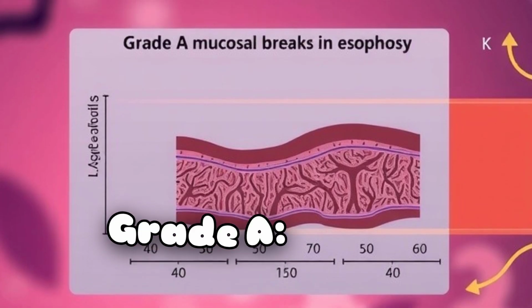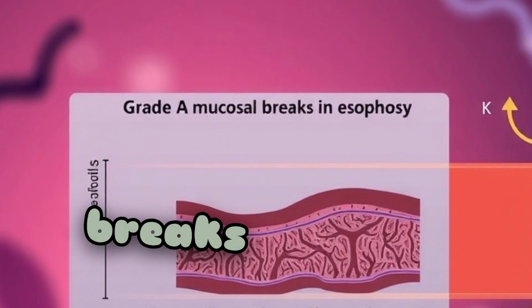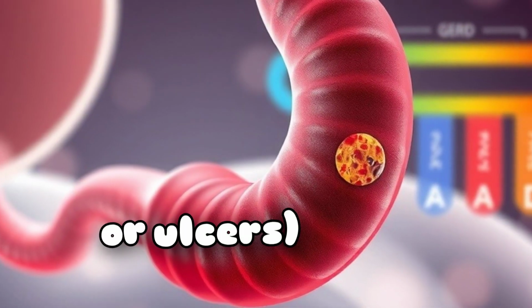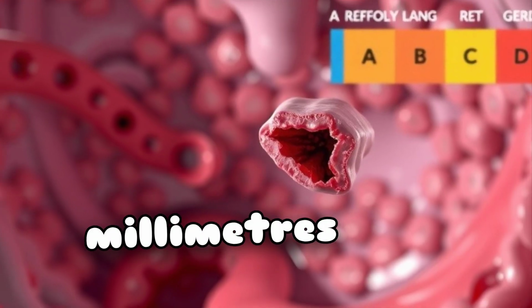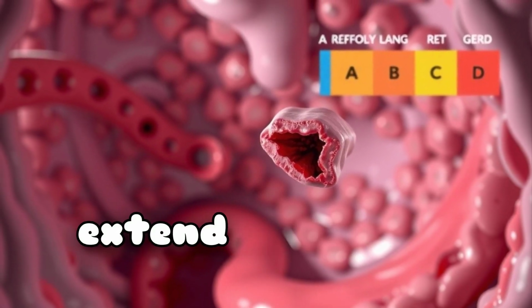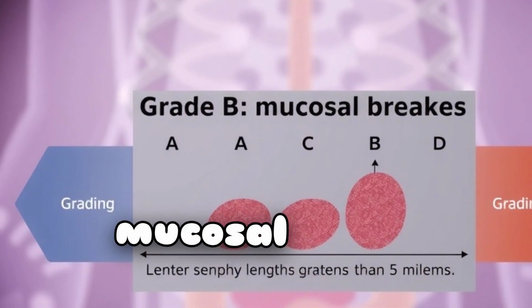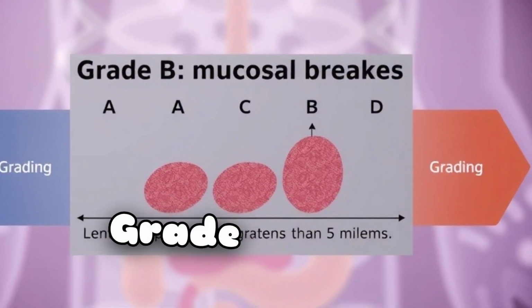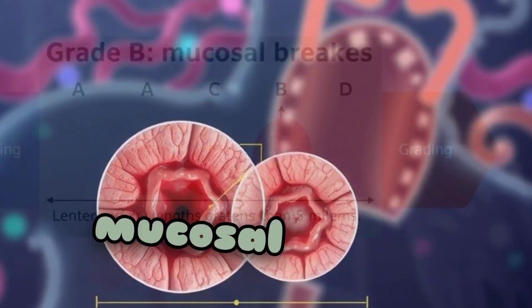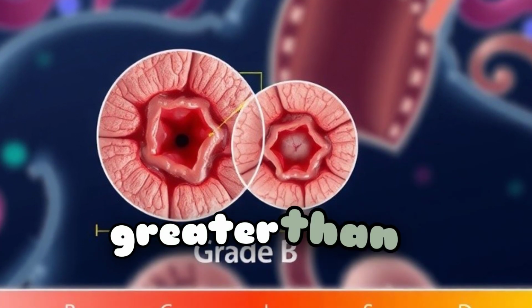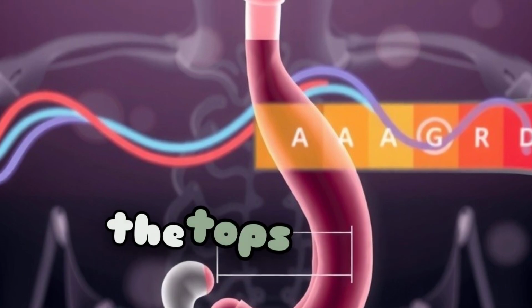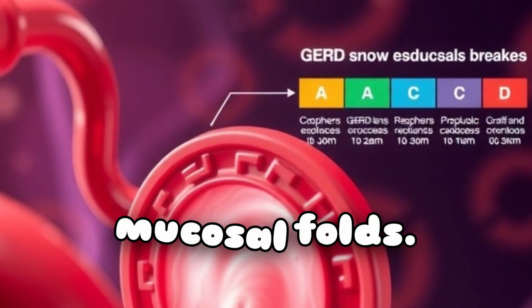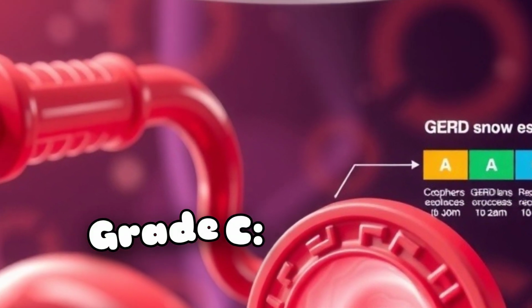Grade A. One or more mucosal breaks, erosions or ulcers, in the esophagus, each less than 5 millimeters long, that do not extend across the tops of 2 mucosal folds. Grade B. One or more mucosal breaks, greater than 5 millimeters long, but still not extending across the tops of 2 mucosal folds.